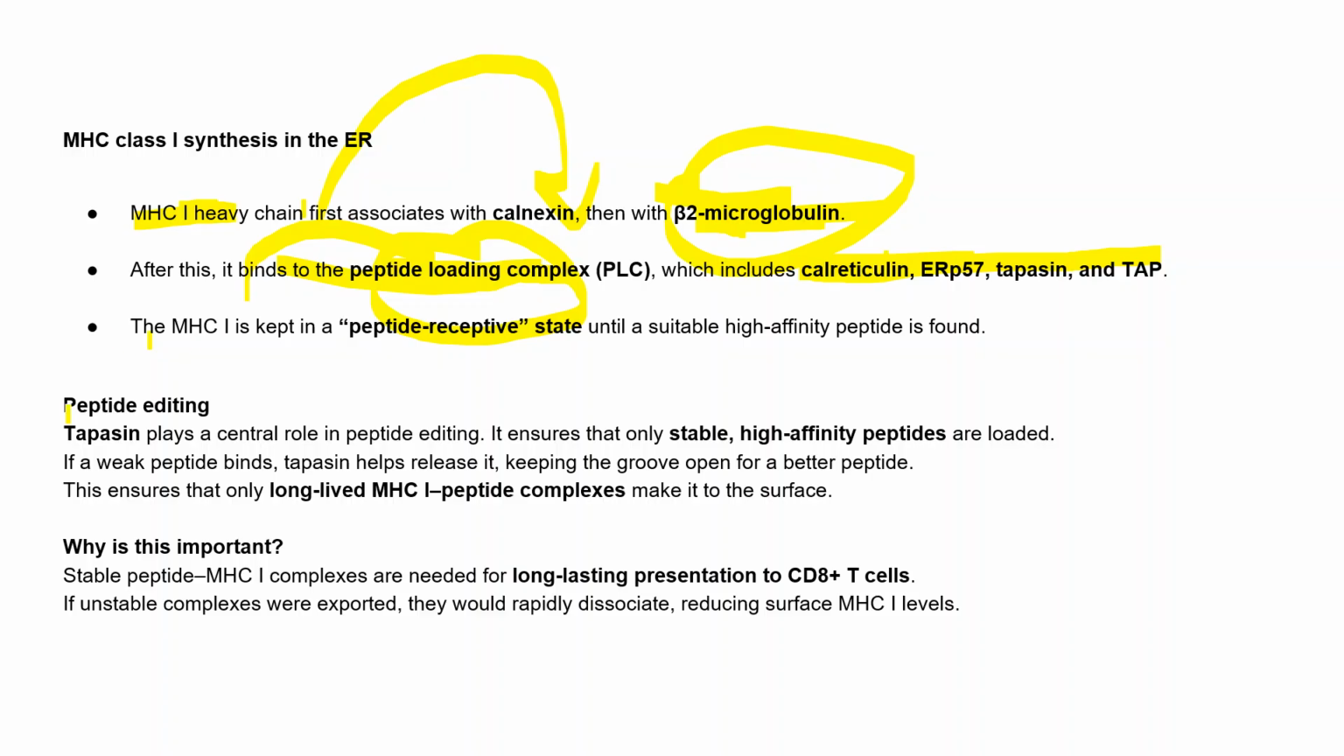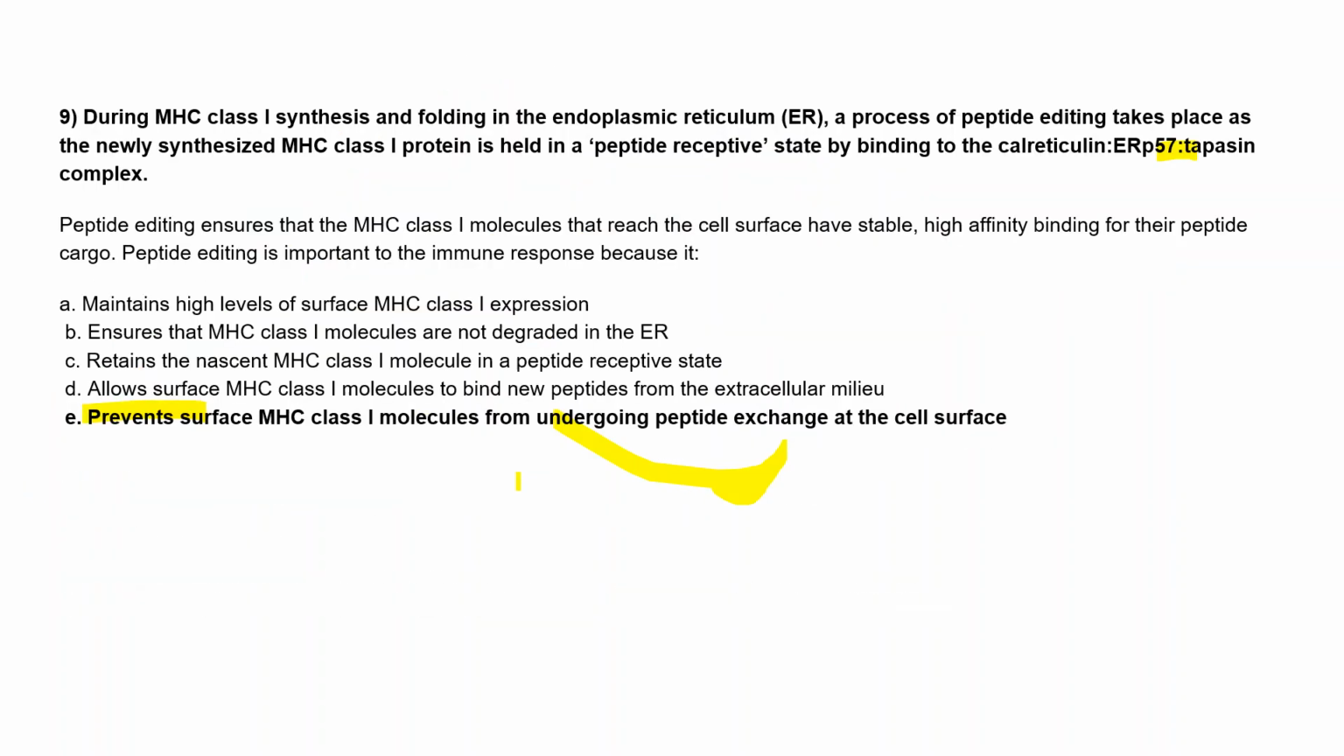What is peptide editing? We know that tapasin plays a role in peptide editing. It ensures that only stable or high affinity peptides are loaded. If by chance any weak peptide binds, tapasin helps release it and keeps the groove open for a better peptide. If some weak peptide comes, tapasin makes sure it is released and the groove stays open, so that a better peptide can come and form the complex. So this ensures that only a long lived MHC class I complex makes it to the surface.